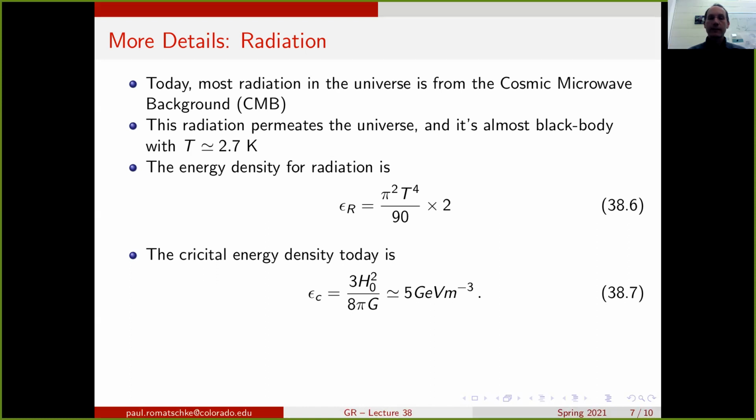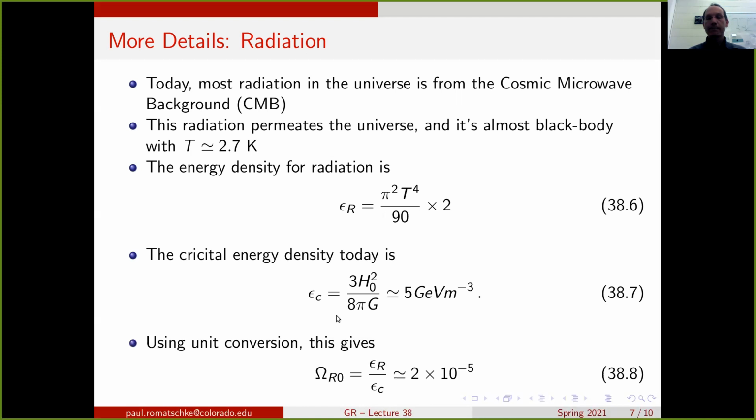For the radiation, we want to take the ratio between the energy density in radiation and the critical energy density today. If we do that math using unit conversion, we find that omega radiation today is about 2 times 10 to the minus 5. So it's not exactly 0, but it's very, very small. It's definitely much smaller than the 30% from matter and the 70% from the cosmological constant.